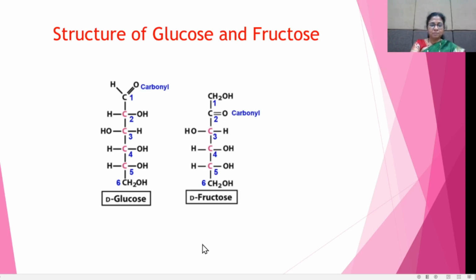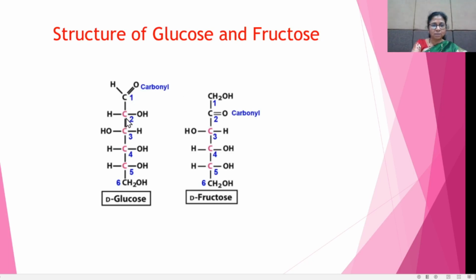Then we see how many chiral carbon atoms are present in glucose. From this structure, we can also discuss the optical activity of glucose and fructose. These compounds show optical activity because they contain asymmetric carbon atoms.